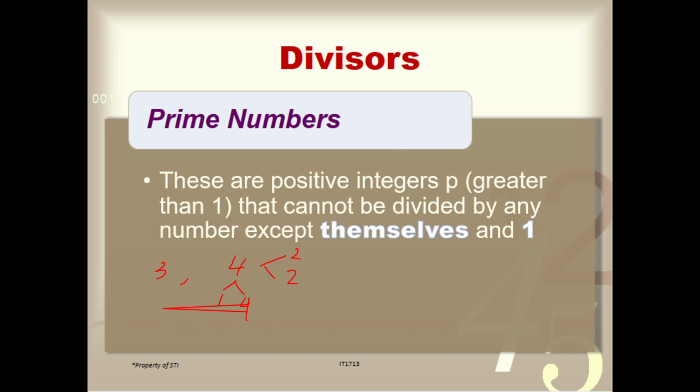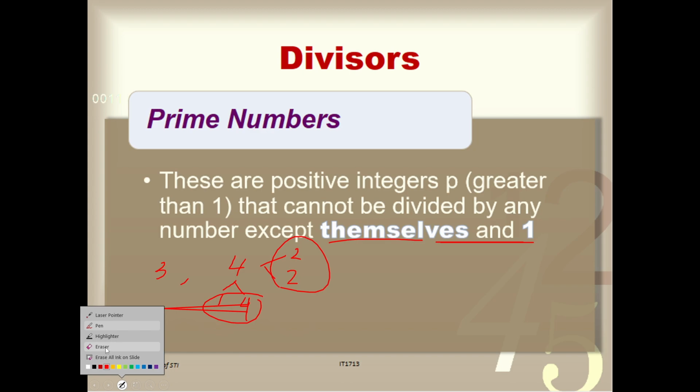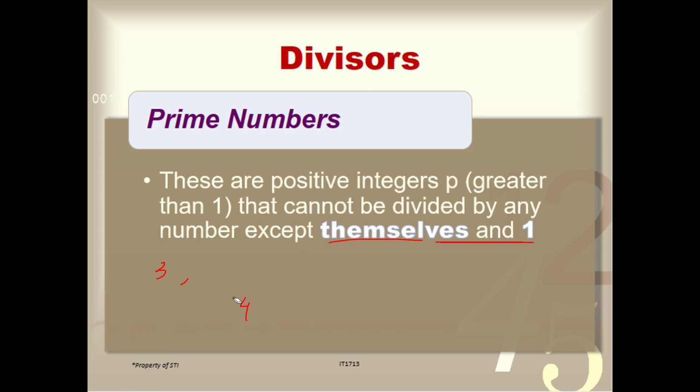Okay, so according to the definition of a prime number, it should only be itself and 1. But here, it has extra: it also has 2 and 2. So therefore, this one is not a prime number. So number 4 is not a prime number. Okay, so I hope that's clear.